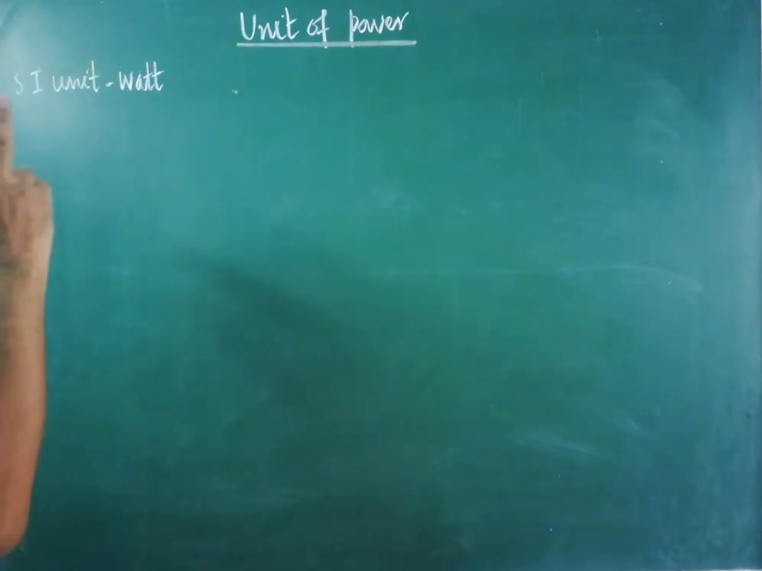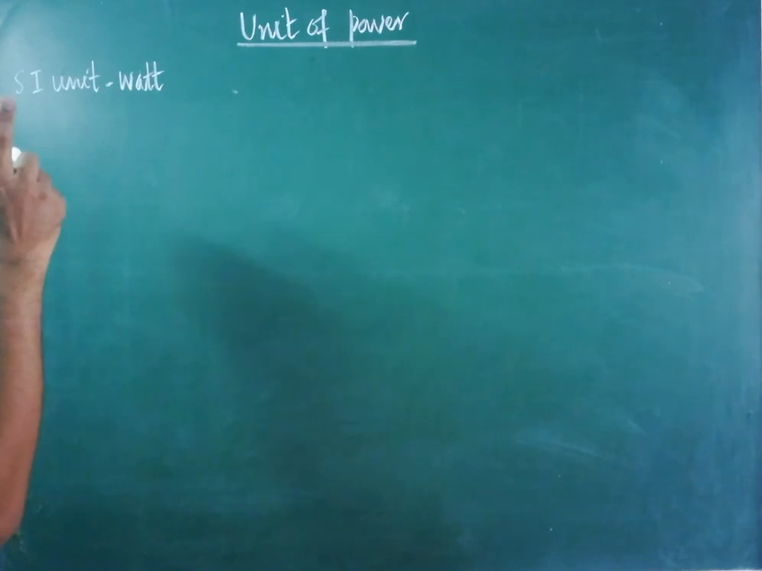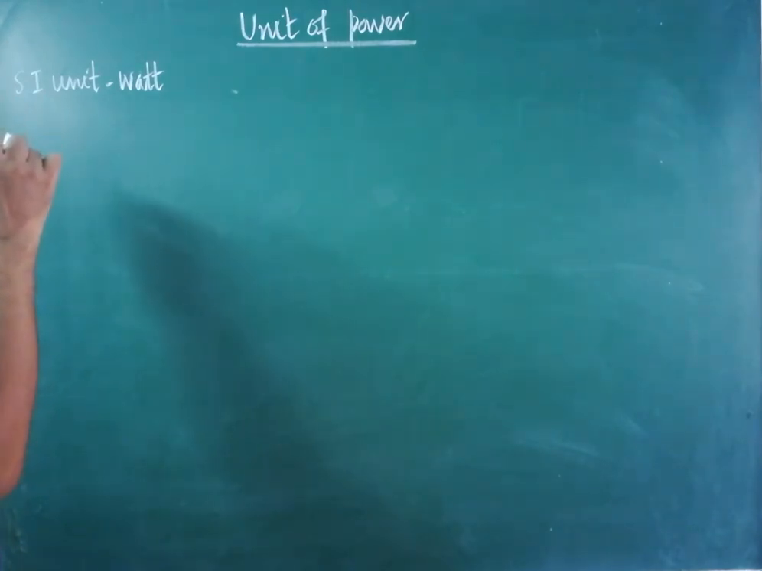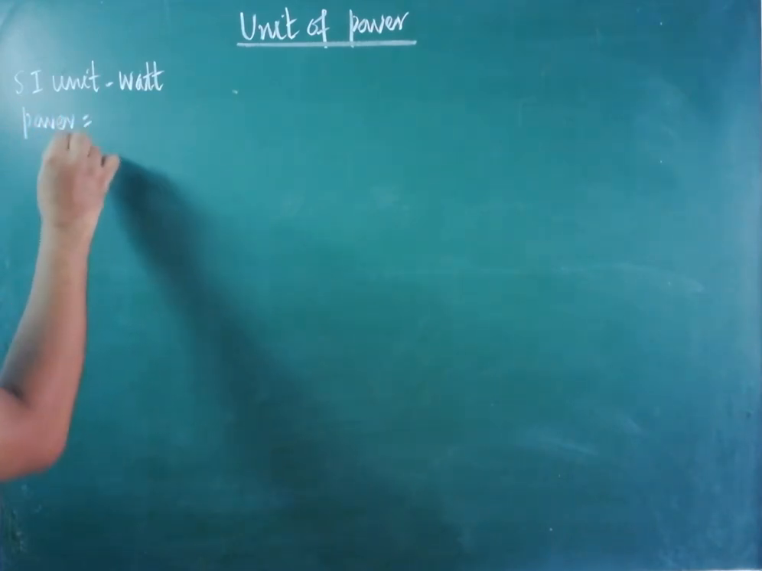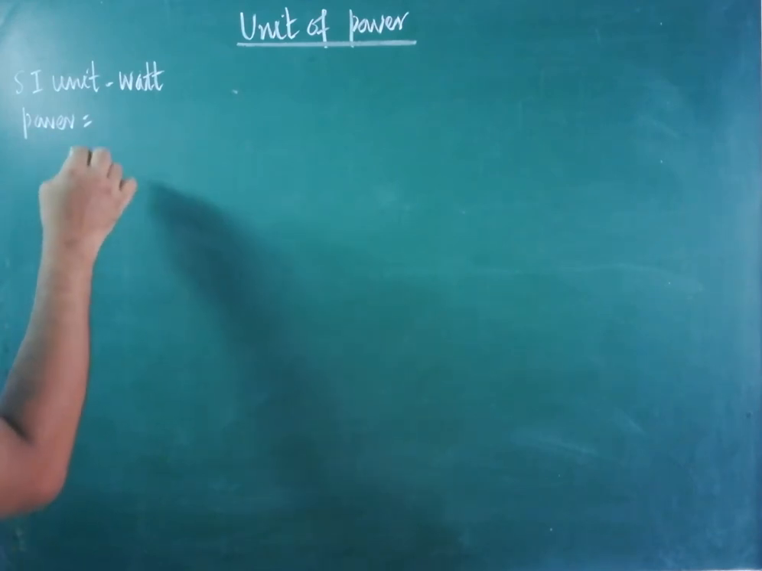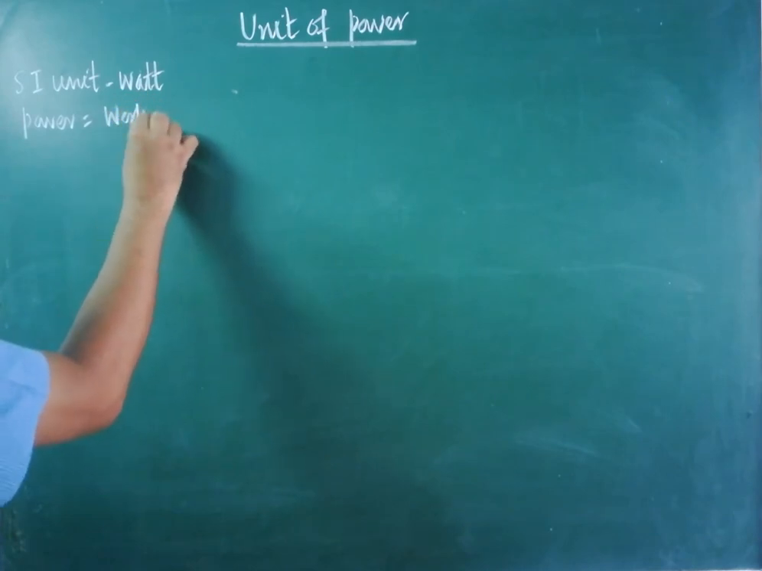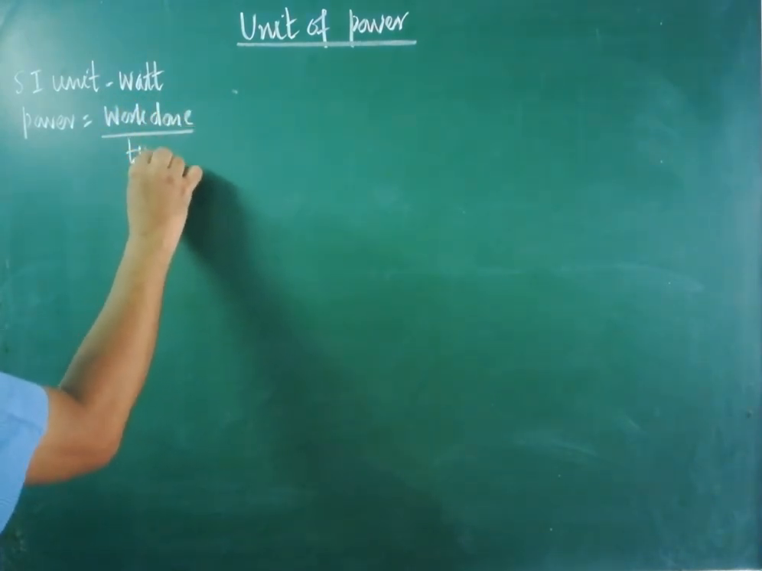What is watt? What is 1 watt? That you have to understand. Now we are going to define what is 1 watt. Here the unit of 1 watt can be defined with the help of the formula. So what is the formula for power? From the definition of power we can say that it is the rate of doing work. So the work done is measured with respect to time. Therefore the formula for power is work done divided by time taken.